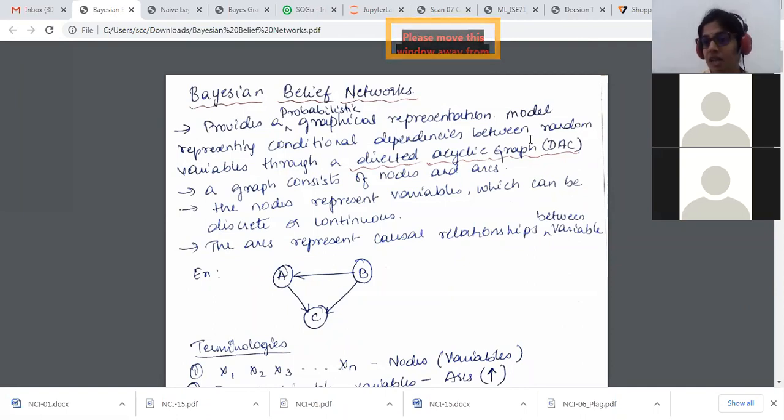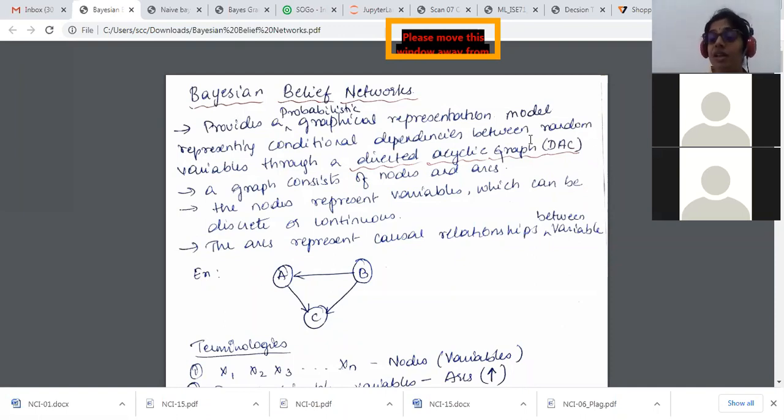Let's begin. What are Bayesian belief networks? It is one of the probabilistic graphical representation models. Till now we were checking the probabilities. With Naive-Bayes classifiers, we were getting the probabilities from the training data, applying them onto the given test case, and getting the probability prediction based on the classes that we have.